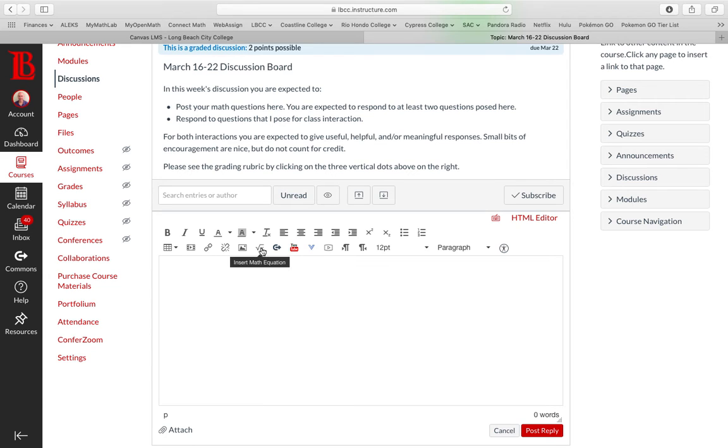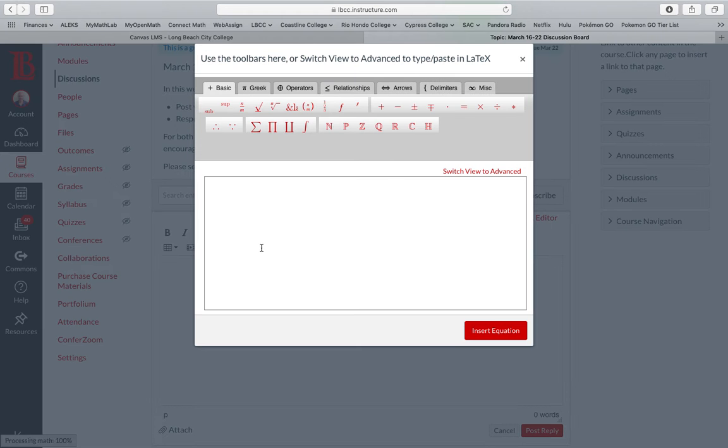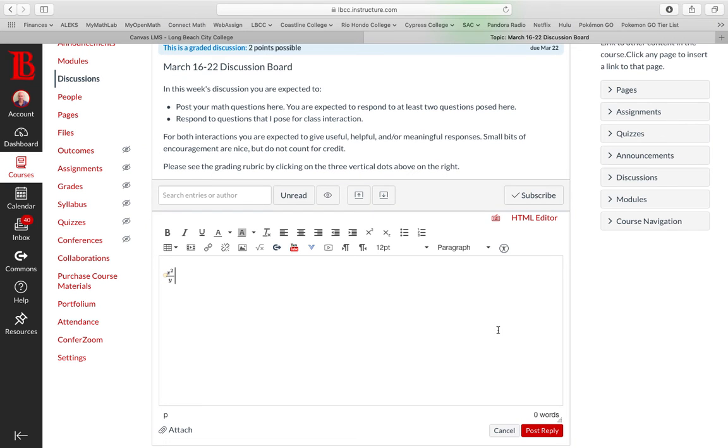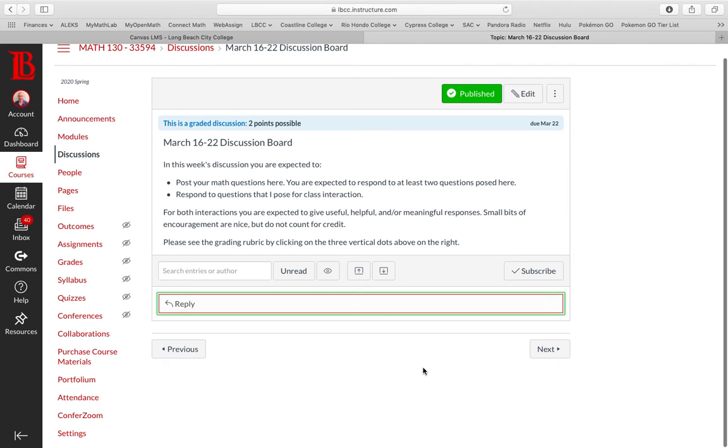I do want to show you this cool feature, insert a math equation, and this allows you to pop in exactly what your homework question is so that everybody can see what that looks like. Make sure that you do send your specific homework question, because as you know, everybody gets a different question depending on that. So there's your discussion board. Again, you are expected to participate on that.